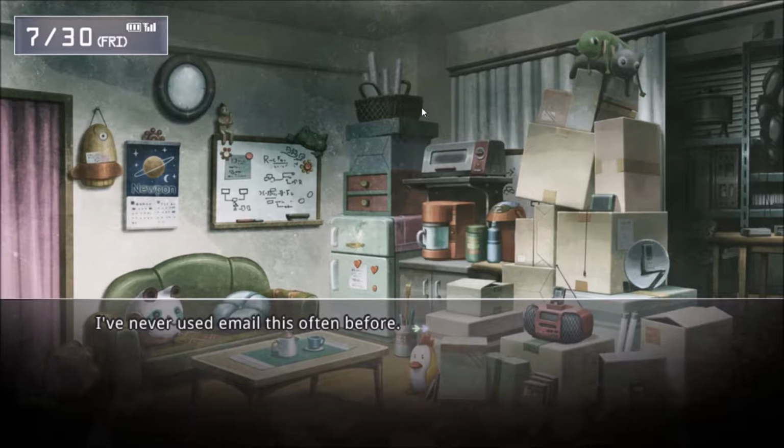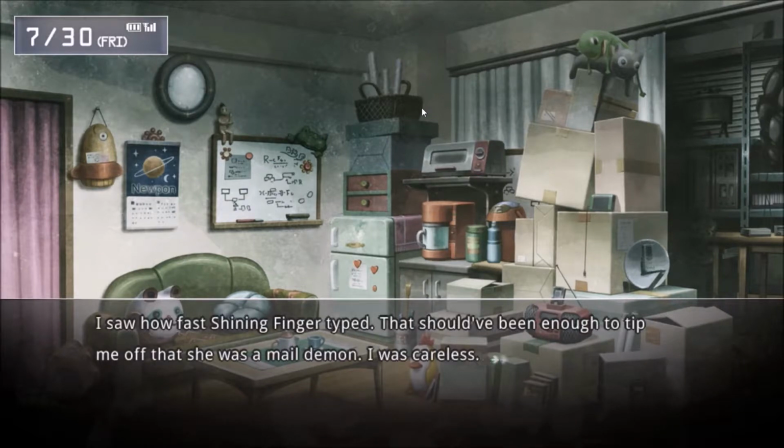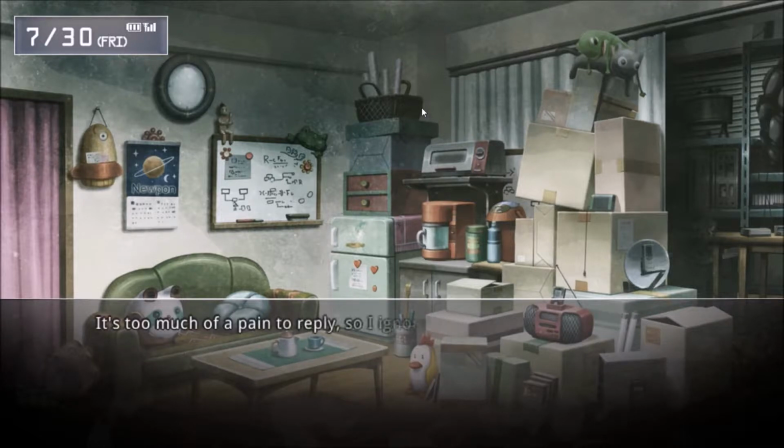Never used email this often before. Even Meyer only sends me 1 or 2 a day, and she's a teenage girl. Frankly, this is starting to get on my nerves. Saw how fast Shining Finger typed, but that should have been enough to tip me off that she was a male demon. I was careless. Too much of a pain to reply, so I ignore it. Finish off my bottle of Dr. Pepper. My stomach gurgles. Haven't eaten anything since yesterday. So hungry, I don't even feel like showering.